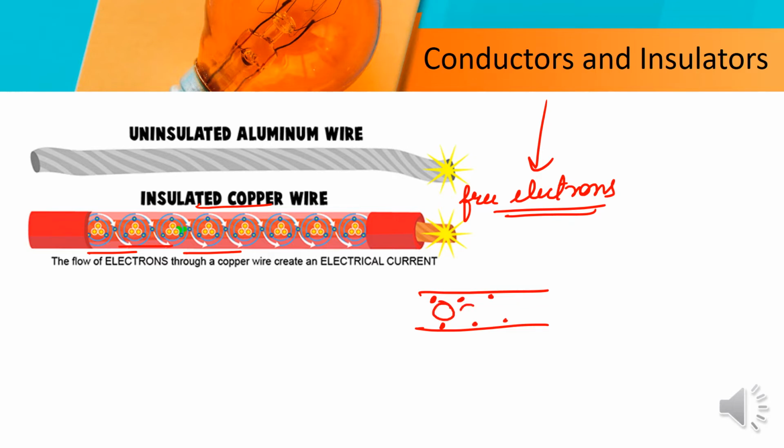In the insulator there are no free electrons present, so the electricity cannot pass through them. But in conductors there are free electrons present that allow the electrical current to pass through them. So the main reason that electricity can flow is the free electrons. So what are free electrons? Why do conductors have free electrons?